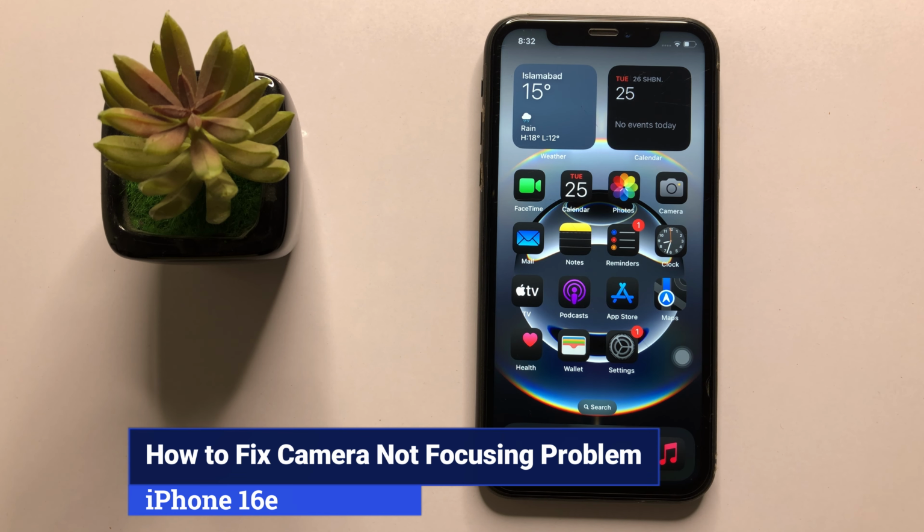How to fix camera not focusing problem in iPhone 16e. So let's start the video.